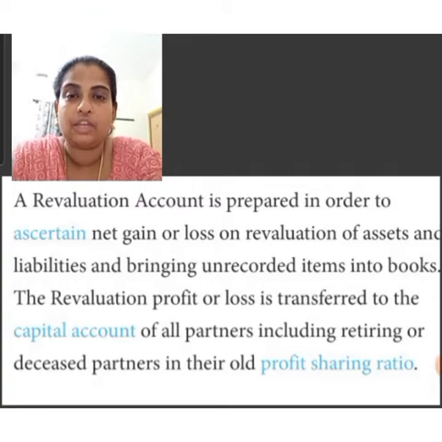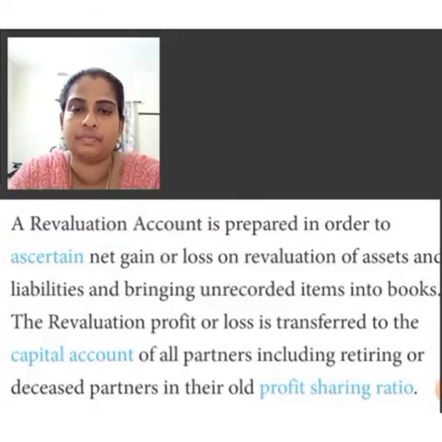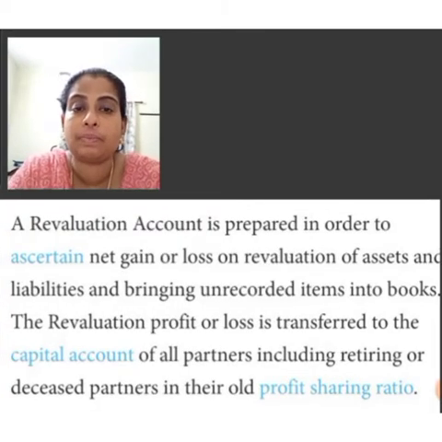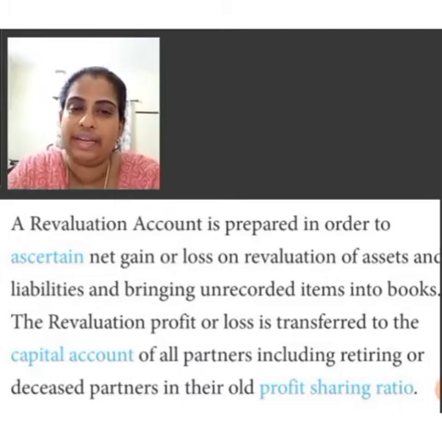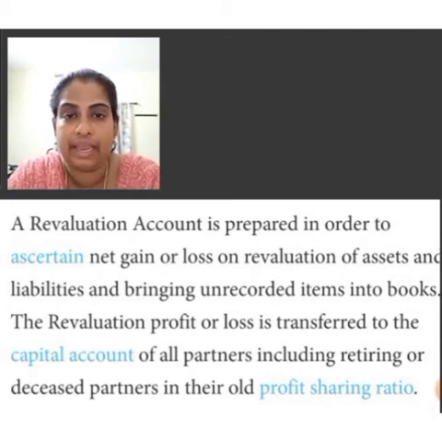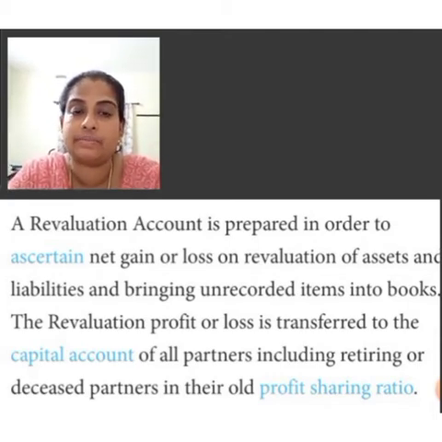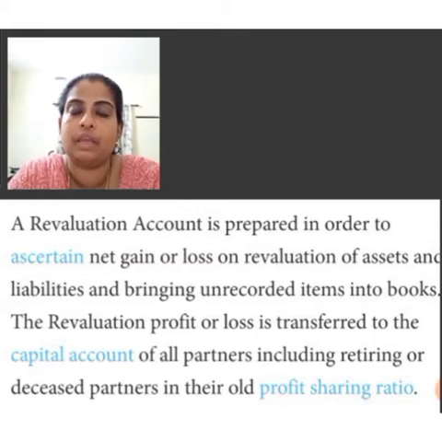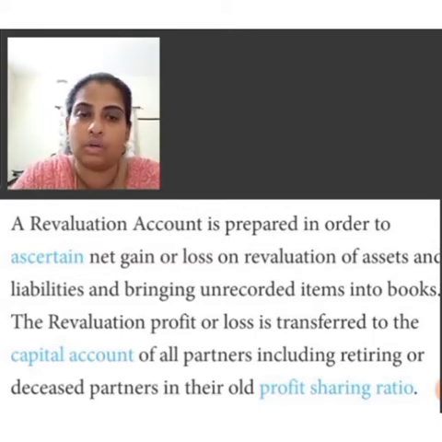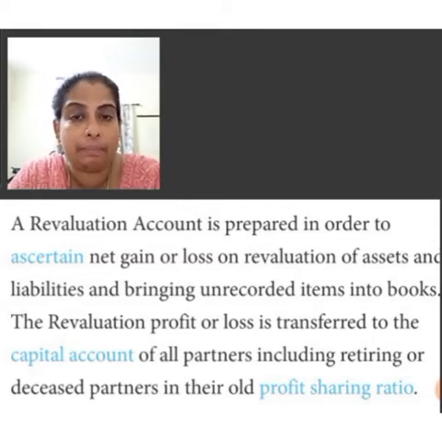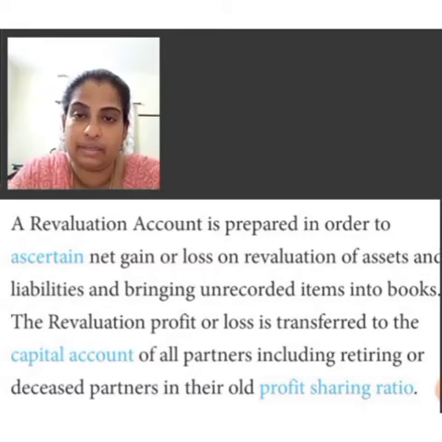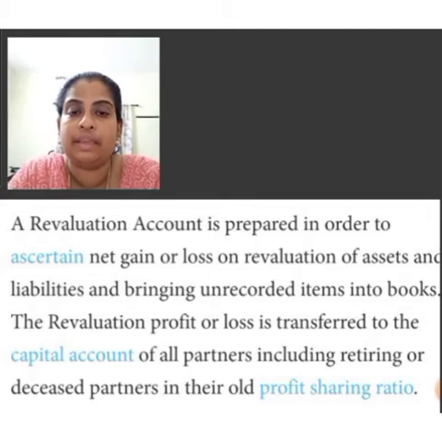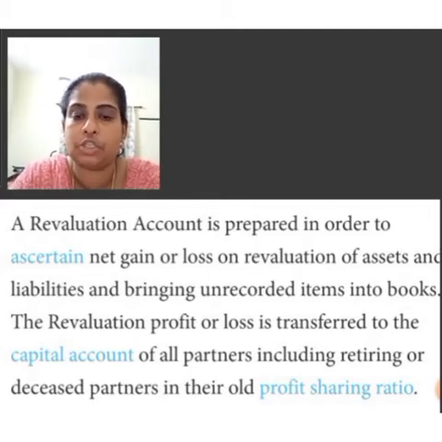Revaluation account is a nominal account. A revaluation account is prepared in order to ascertain net gain or net loss on revaluation of assets and liabilities and bringing unrecorded items into the books. The revaluation profit or loss is transferred to the capital account of all partners, including retiring partner or deceased partner, in their old profit sharing ratio.